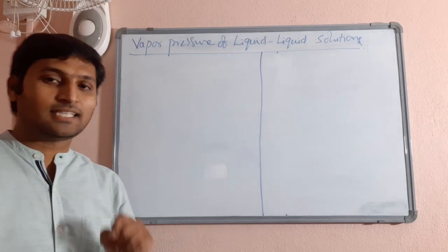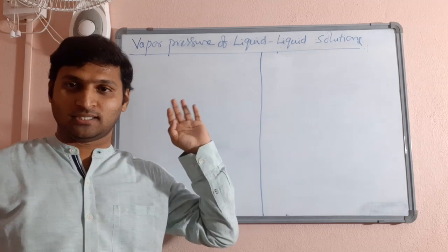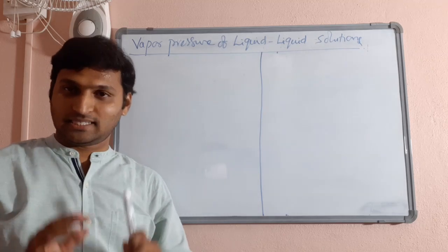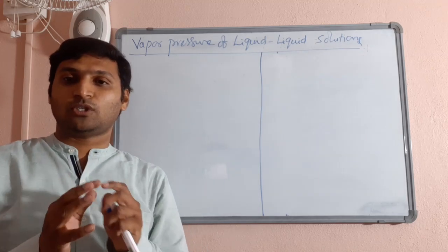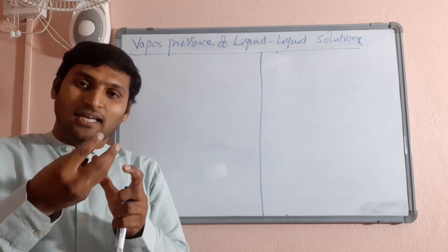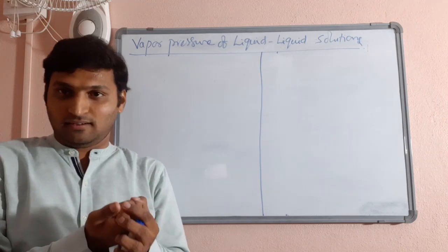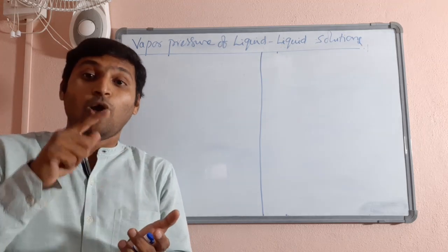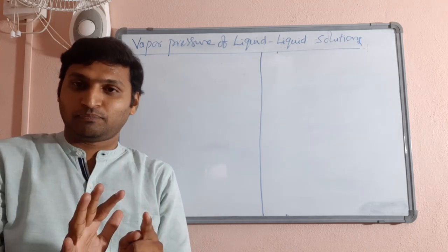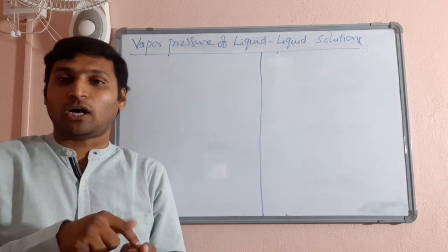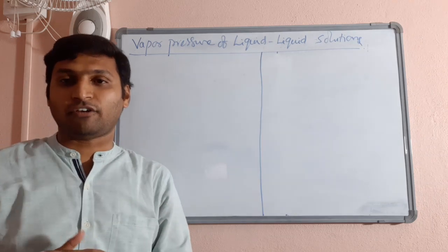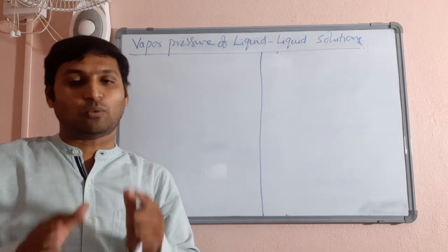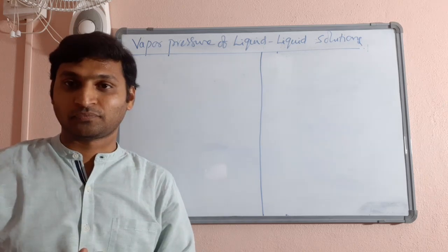Now, let us go to vapor pressure of solutions prepared by dissolving one liquid in another liquid. See, yesterday the discussion was very easy: to a liquid, which is a volatile component, you were adding a solid, which is a non-volatile component. So one of them is ready to evaporate, and because of the addition of solid, the extent of evaporation was decreasing. The number of particles on the surface was decreasing. As a result, vapor pressure also was decreasing.